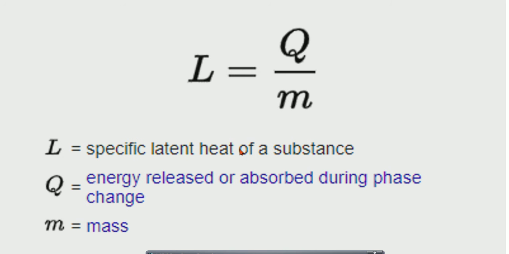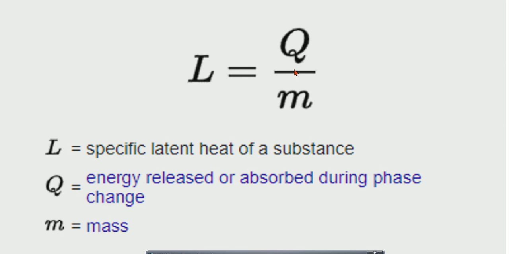Now coming to the formula. How will we calculate latent heat? Latent heat L is Q by M. Q is the heat energy released or absorbed during the phase change, M is the mass of the substance, and L is the latent heat of the substance. Or if I want to find how much heat energy is absorbed or released, Q will be M into L. Or you can remember it as L equal to Q by M, the total heat released or absorbed by a substance divided by its mass.